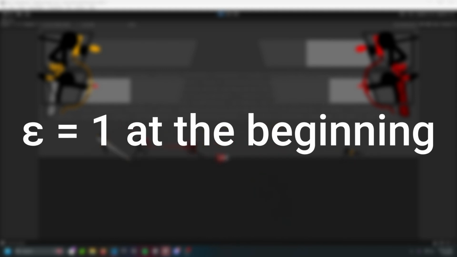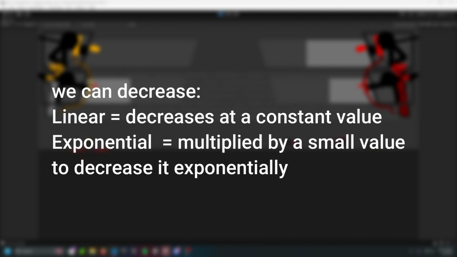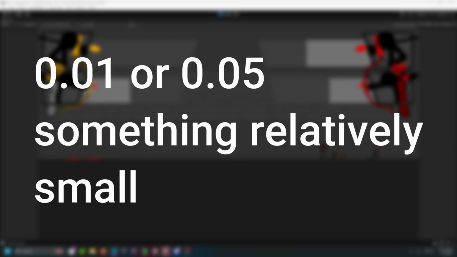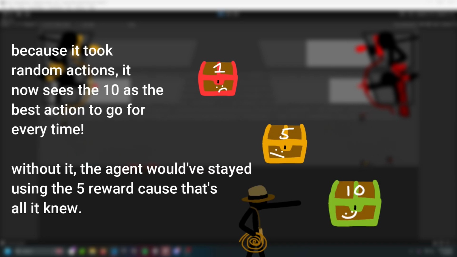However, how do we know when to decrease this epsilon, that way it can use what it knows best? This is what we call epsilon decay. At first, we usually make the agent explore a lot with a high epsilon, for example 1 or 100%, which makes it fully random. Over time, we decrease epsilon by a constant value, eventually down to something like 0.1 or 0.05. Eventually, the agent mostly sticks with the best action because it now actually knows which is the best, because of the randomness.